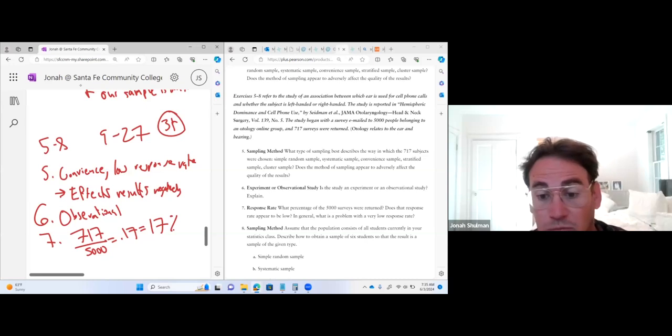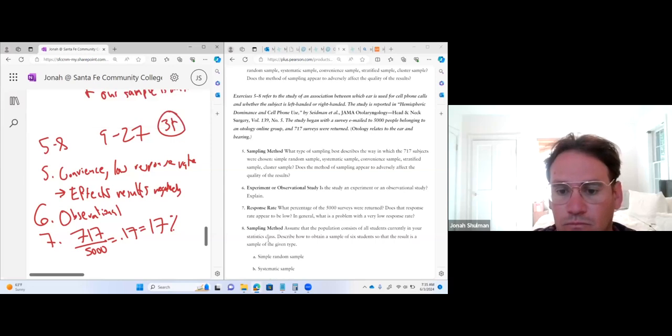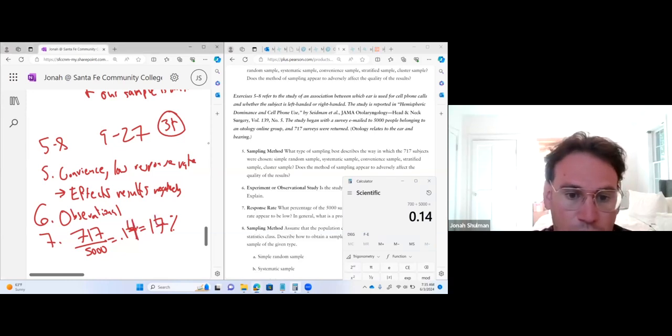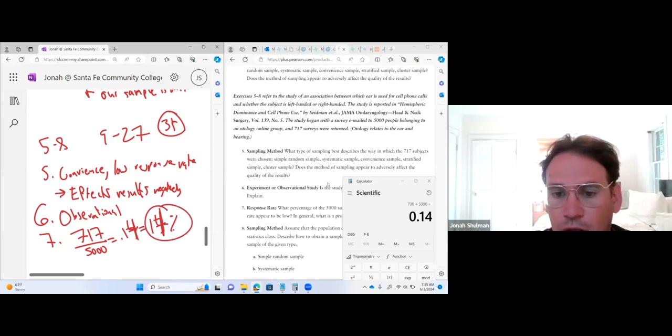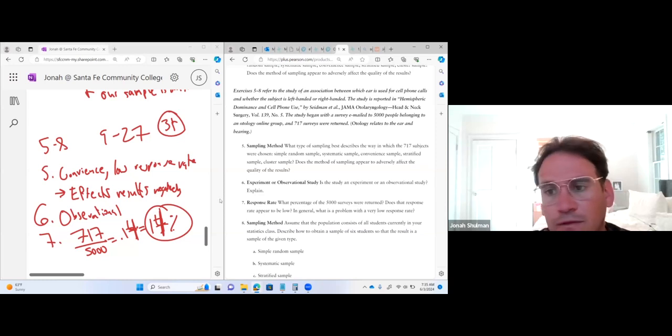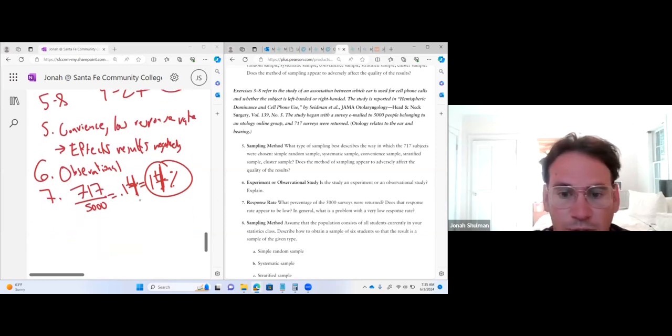I'm just gonna look at the number, so I forgot. I lied. It was 14%, 0.14 or 14%. Okay, cool. What is the problem with this? I think they're different than the population. So I think the 14% is just way different than the population.